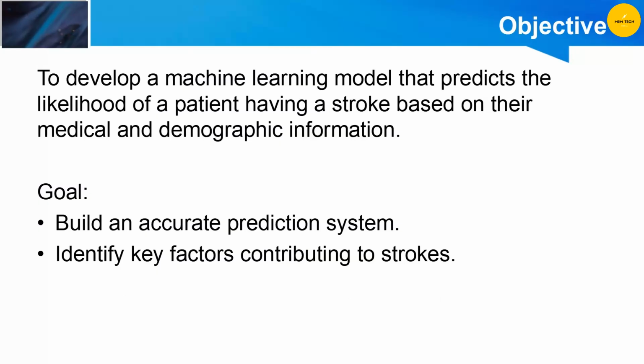The main objective of this project is to develop a machine learning model that can predict the likelihood of a patient having a stroke based on their medical and demographic information. The goals are to build an accurate prediction system and to identify the key factors that contribute most to strokes.